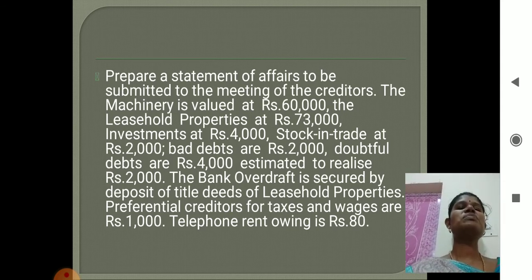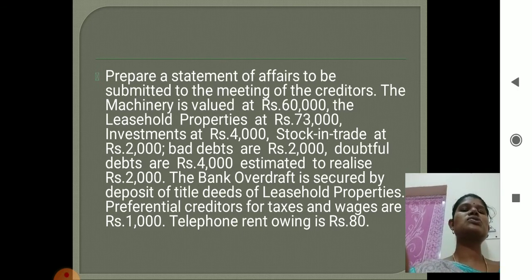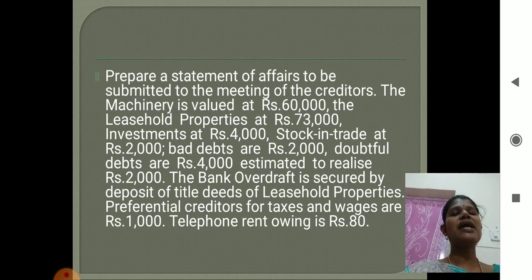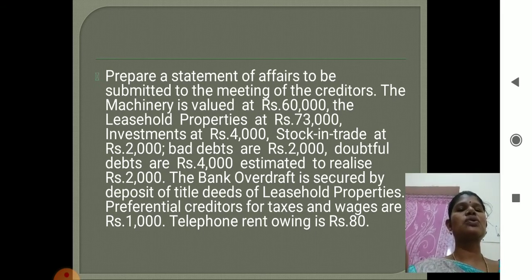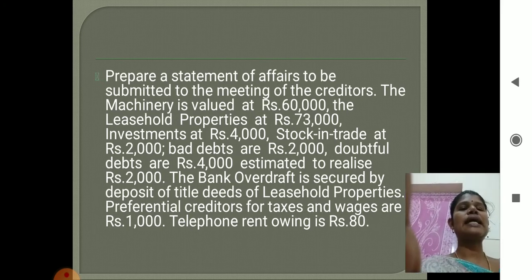The machinery is to be valued, that is marketable value, estimated value 60,000, leasehold property 73,000, investment 4,000, stock in trade 2,000, bad debts are 2,000, doubtful debts 4,000, and that value estimated to realize 2,000. Bank overdraft is secured on leasehold properties. So preferential creditors are also given, that is taxes and wages 1,000 rupees, and telephone rent owing is 80 rupees.